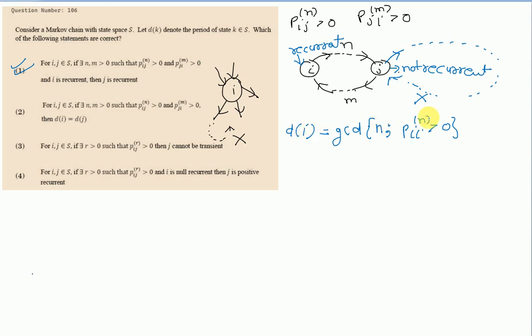Here n is the number of steps using which we can come back to state i after leaving it. So d_i is the GCD of all n with P_ii^n greater than 0.